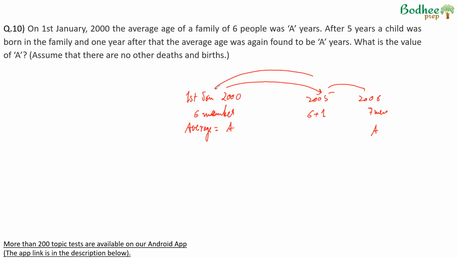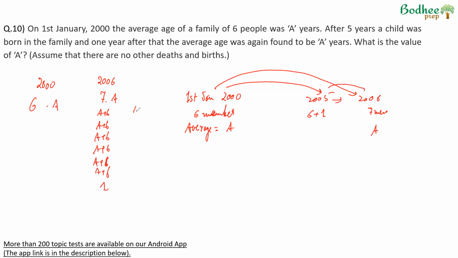Now, if we look from 2000 to 2006, the average age of the 6 members would increase by 6 years, and therefore the total by 36. In 2000, there were 6 members, each with average age A. In 2006, we have 7 members, each with average age A. So for these 6 members, their age will increase by 6 years each on average. And the 7th person in 2006 is just 1 year old.